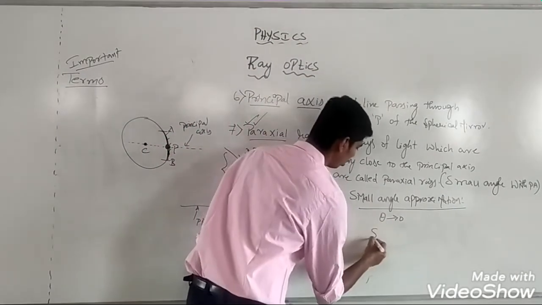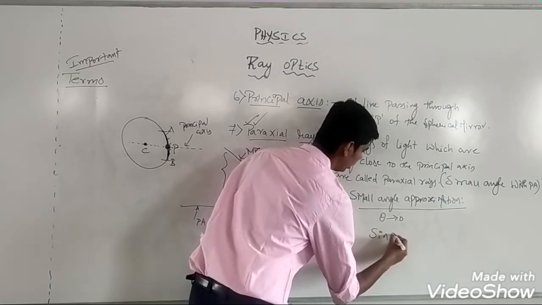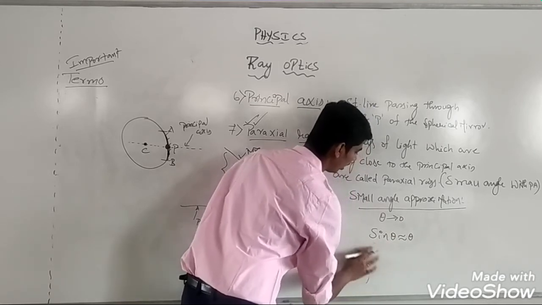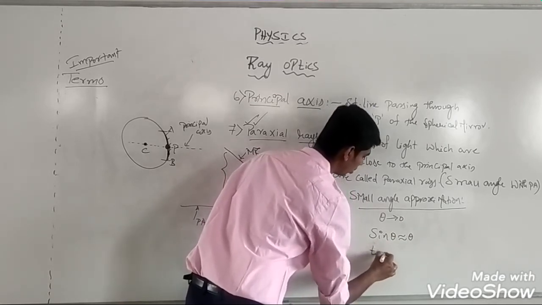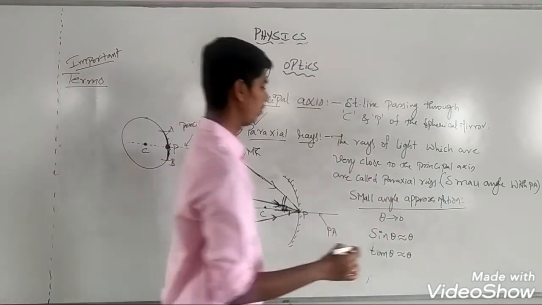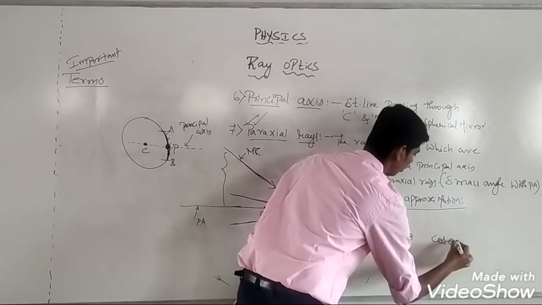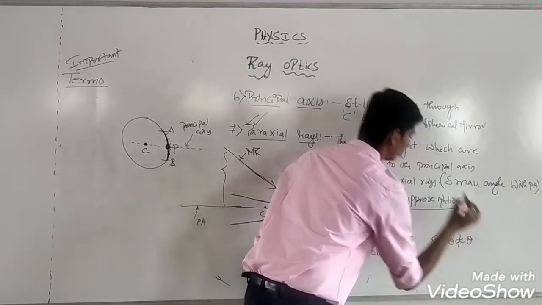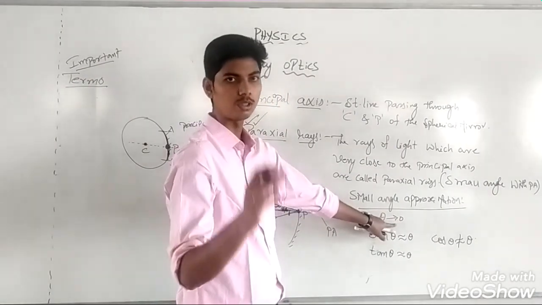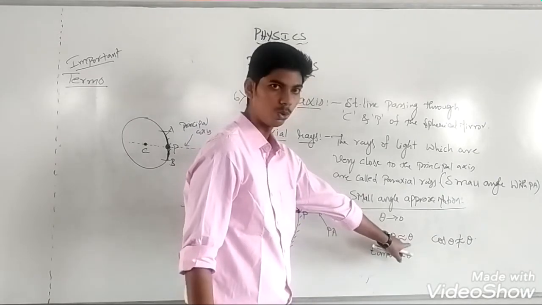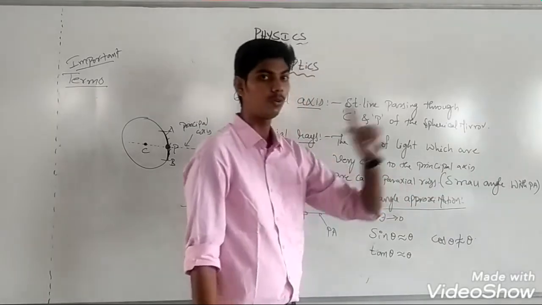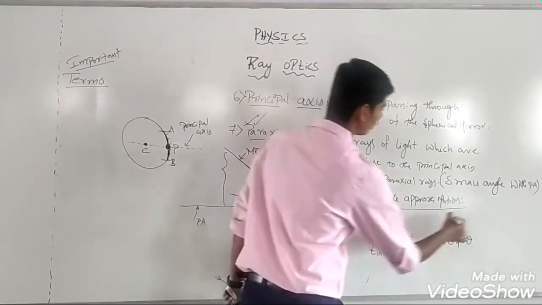Under this condition, sin theta becomes nearly equal to theta and tan theta becomes nearly equal to theta, but not cos theta. That doesn't become equal to theta. Cos theta will not be equal to theta. When theta tends to 0, sin theta will be equal to theta, tan theta will be nearly equal to theta, and cos theta will not be equal to theta.